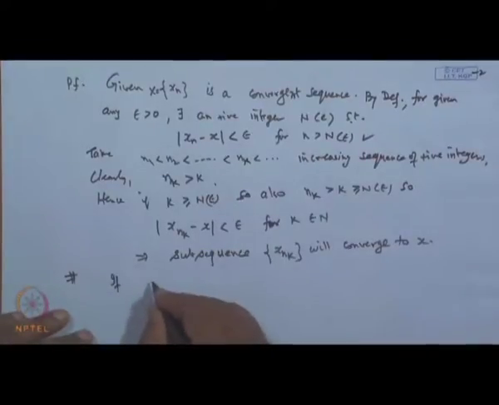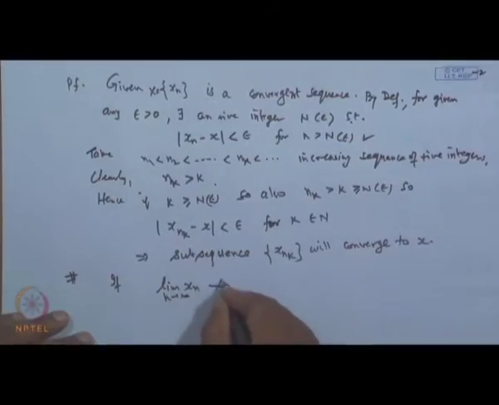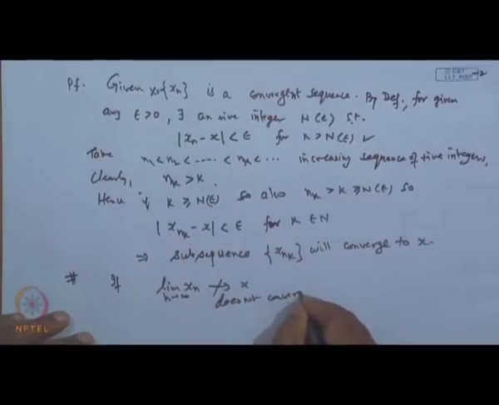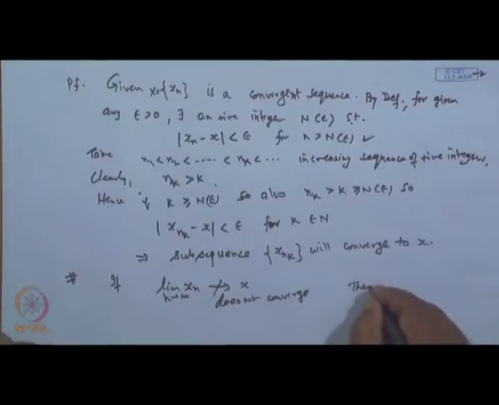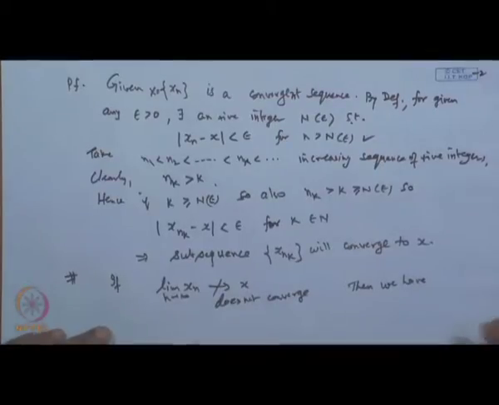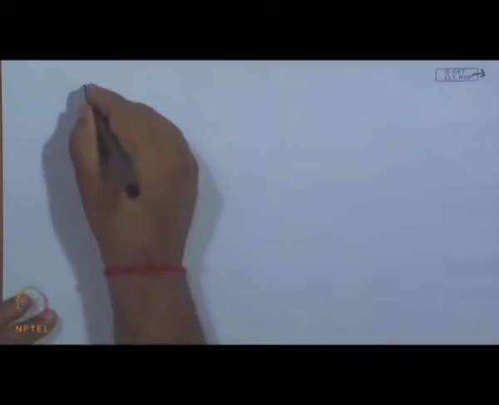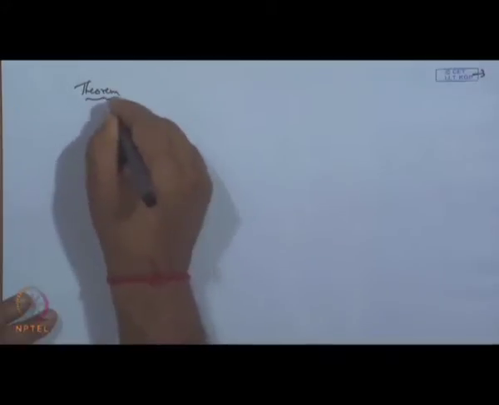If the sequence x n, or limit of x n when n tends to infinity, does not converge to x, or the limit fails, then we have the following equivalent criteria. This theorem will help you in identifying the diverging sequence, the criteria for a diverging sequence.